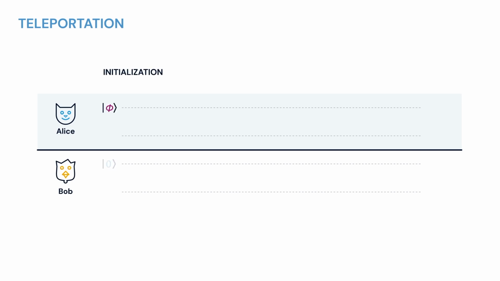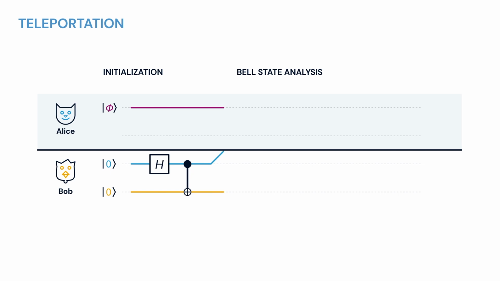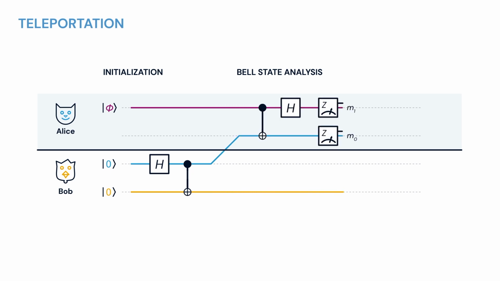For teleportation to take place, we need first to prepare a Bell state. We also prepare an arbitrary qubit, the one we want to teleport. We then send the prepared qubit to a Bell state analyzer together with one of the parties of our Bell state. The joint quantum state of this bipartite system, part prepared qubit, part Bell state, is projected onto one of the Bell states, producing a resulting pattern.